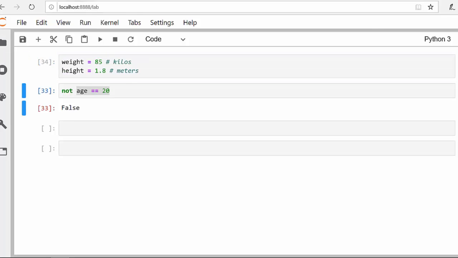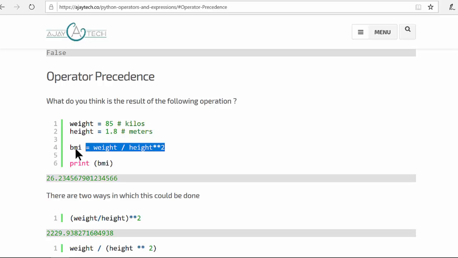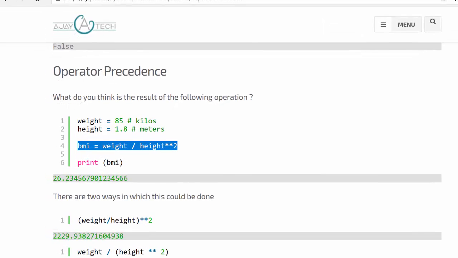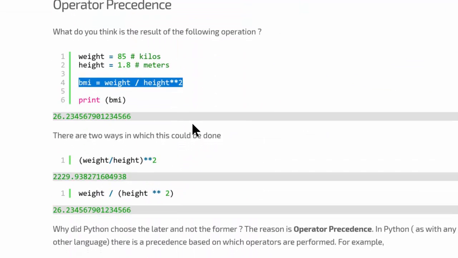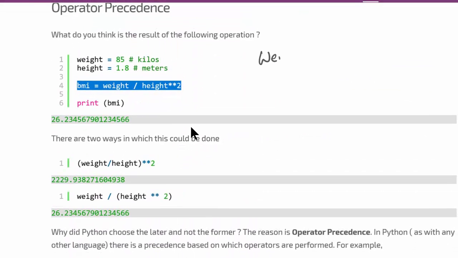So we have a height and weight, and the BMI equals weight divided by height squared. Now this is the exponentiation operation. We have already seen this in one of the previous chapters. So the expression for this is BMI equals weight divided by height squared.